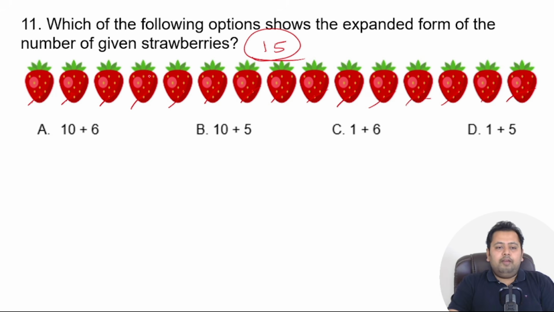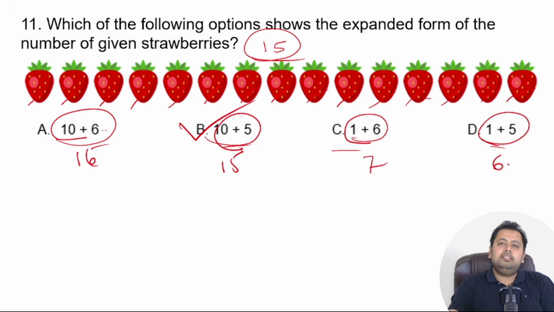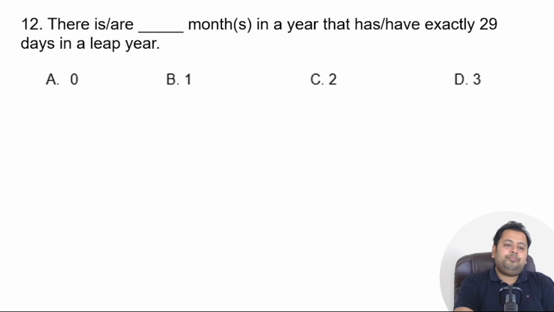Now you have to find out which of the options actually says 15, right? 10 plus 6 is nothing but 16. 10 plus 5 is 15. So obviously option number B is your correct answer. 1 plus 6 is 7. 1 plus 5 is 6. So the correct answer is option number B.